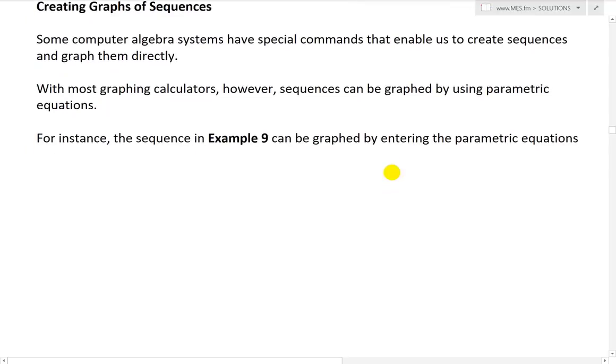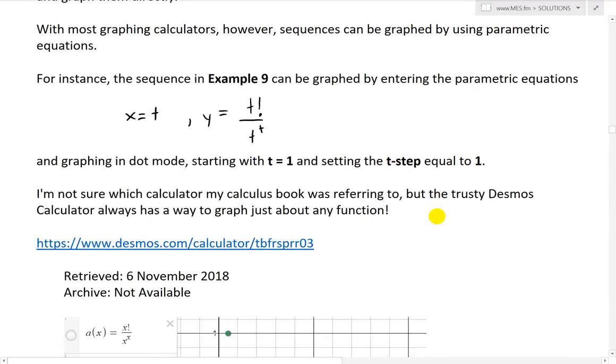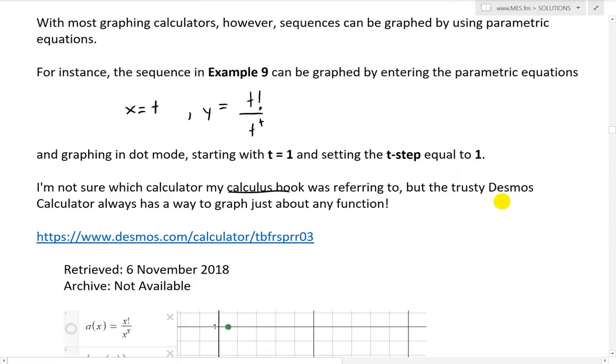For instance, the sequence in example 9 can be graphed by entering the parametric equations. So recall parametric equations, we just add another parameter, so x equals t, then we'll have y equals t factorial, divided by t to the power of t. And then after setting it to parametric equations and graphing in dot mode, starting with t equals 1 and setting the t step equal to 1, we can graph it, but I'm not sure which calculator my calculus book was referring to. This is from my calculus book, but the trusty Desmos graphing calculator always has a way to graph just about any function.